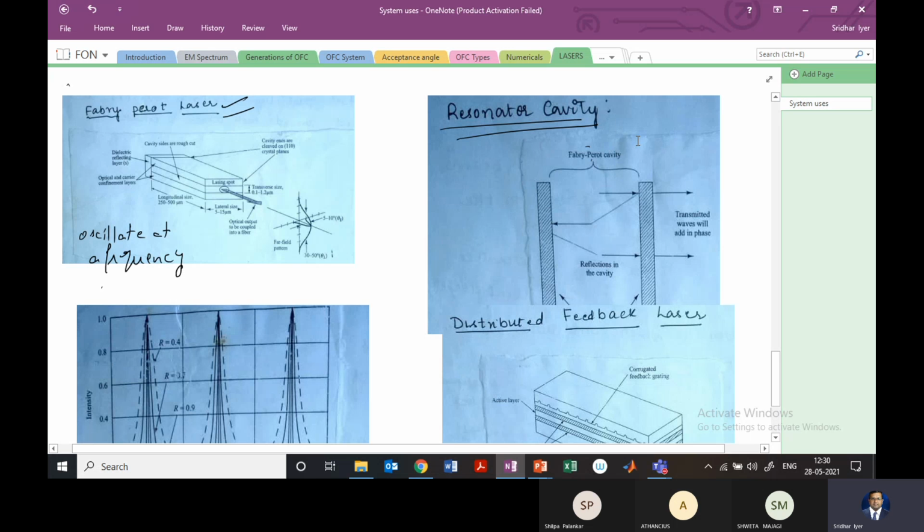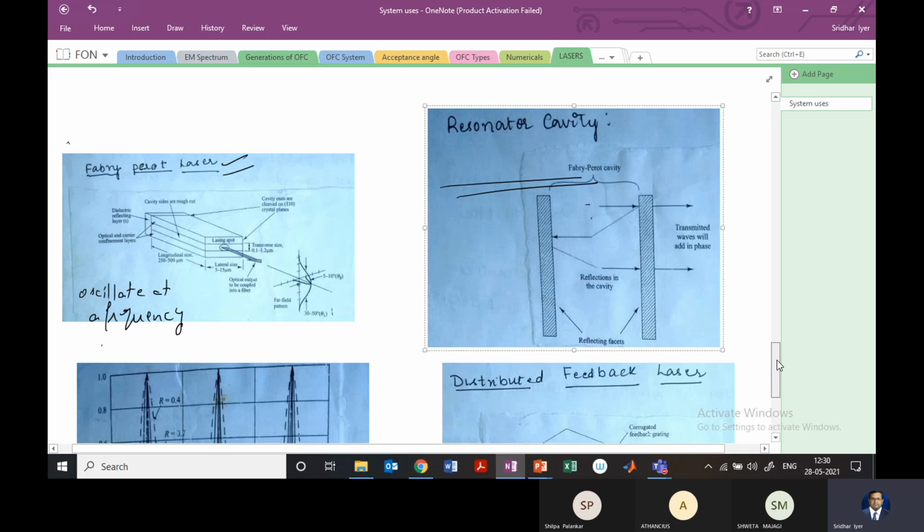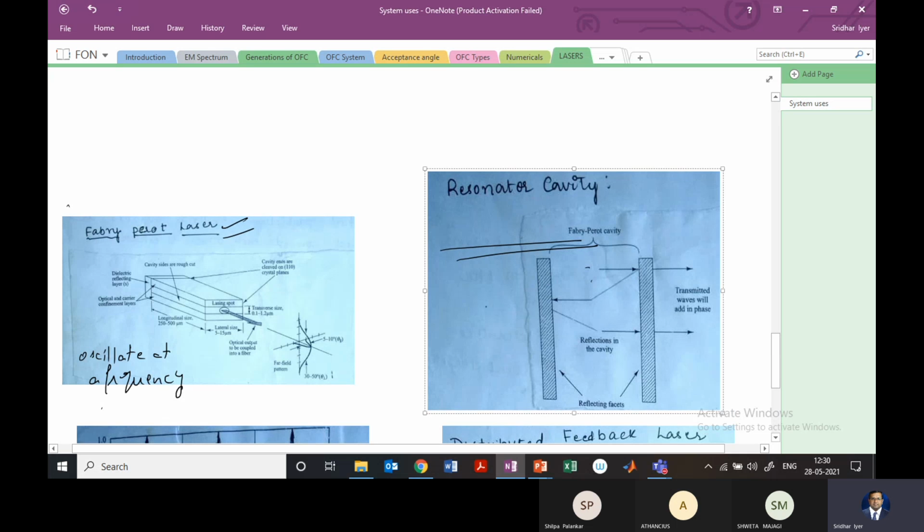So let me take the diagram a little on top. This provides us selective feedback, and you can see what is happening in this diagram here. So we have what is known as the cavity. This is the Fabry-Perot cavity, right? And we have reflecting facets. These are nothing but mirrors, reflecting mirrors, and the reflection will be in the cavity. So you can see that light is going to originate from one part, and it will hit the other mirror, and it will be reflected back, and so on and so forth, and it will remain in that cavity.